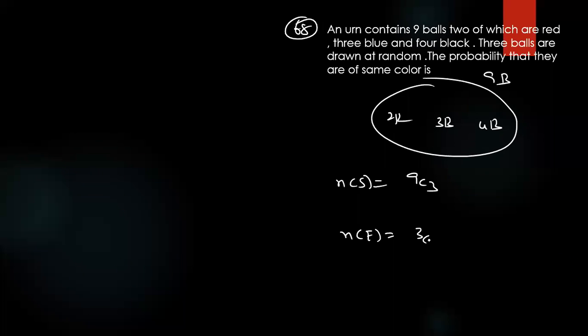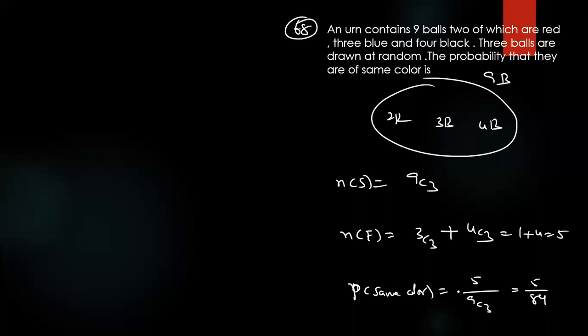I can choose 3 blue balls, 3C3 ways, or I can choose black balls. How many ways? 1 plus 4, 5 ways. So the required probability, same color, is 5 by 9C3, that is 5 by 84. That is the answer. Option A. Red color is not possible, so a minimum of 3 balls is required from each color.